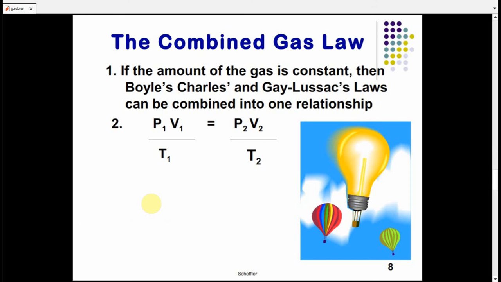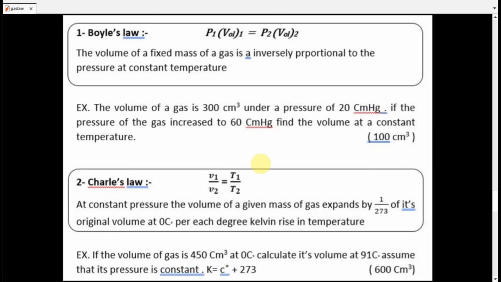Number 3, the combining relation, combining the 3 laws together: Boyle, Charles, and Joule. Here again, a summary for this part. Boyle's law, as a definition: the volume of a fixed mass of a gas is inversely proportional to the pressure. P1 over P2 equals V2 over V1. This is inverse. Here is an example or problem. I want you to try to solve it. The result will be 100 cubic centimeters.